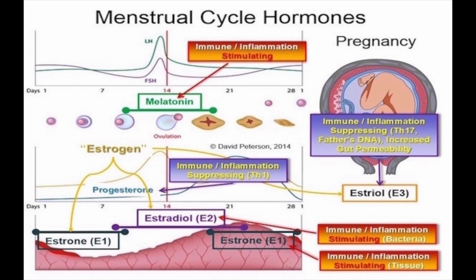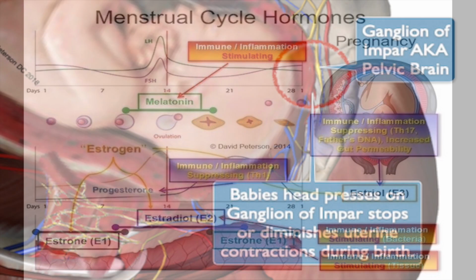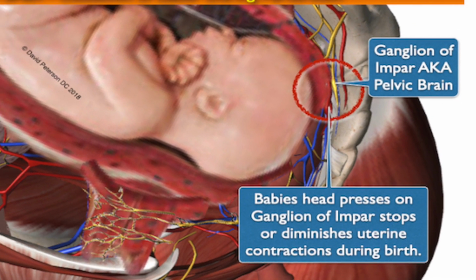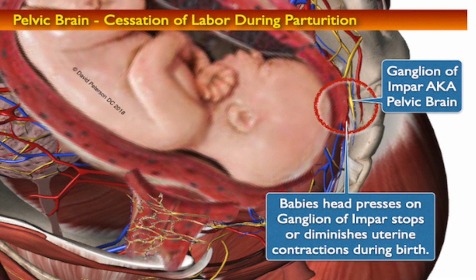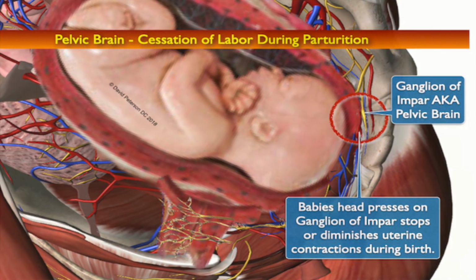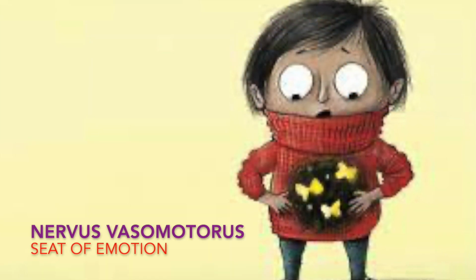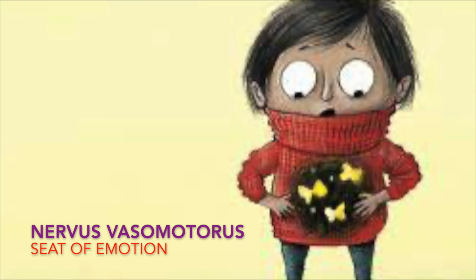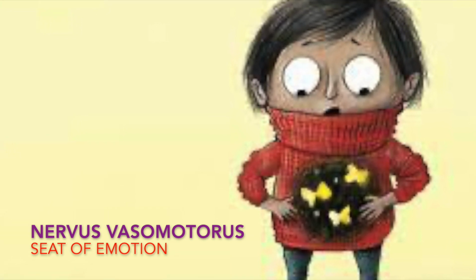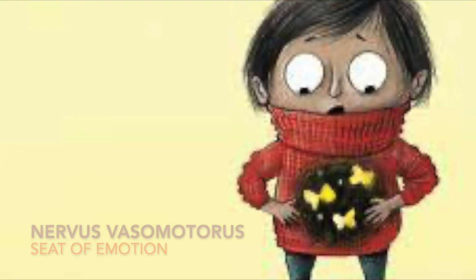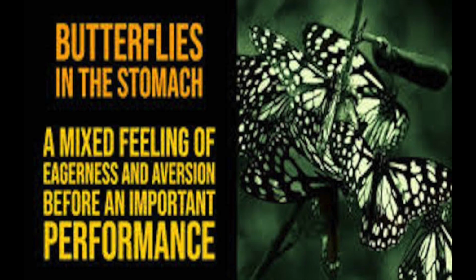The pathology of the sympathetic ganglia nerve is not as clearly understood as that of the cerebrospinal system. Reflex irritation and referred disturbances are particularly significant pathologies associated with the sympathetic ganglia. The abdominal and pelvic brain play a significant role in the body's functions and emotional well-being. The nervus vasomotorus is the seat of emotional disturbances.